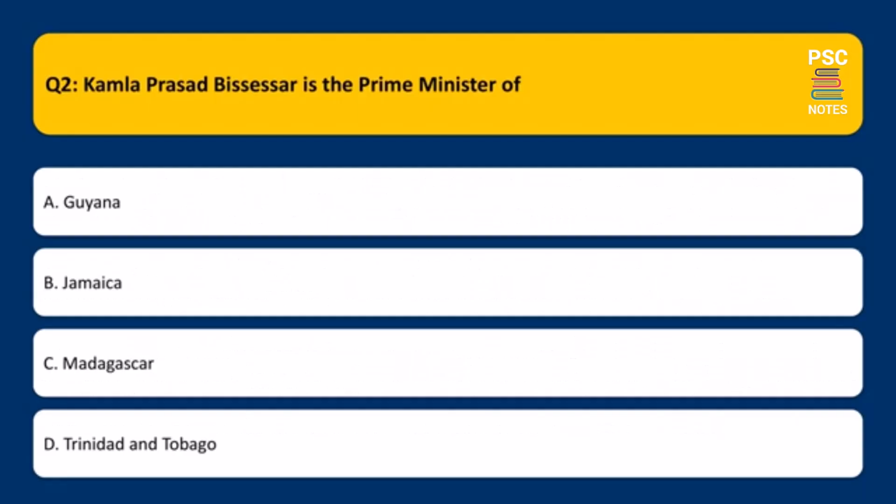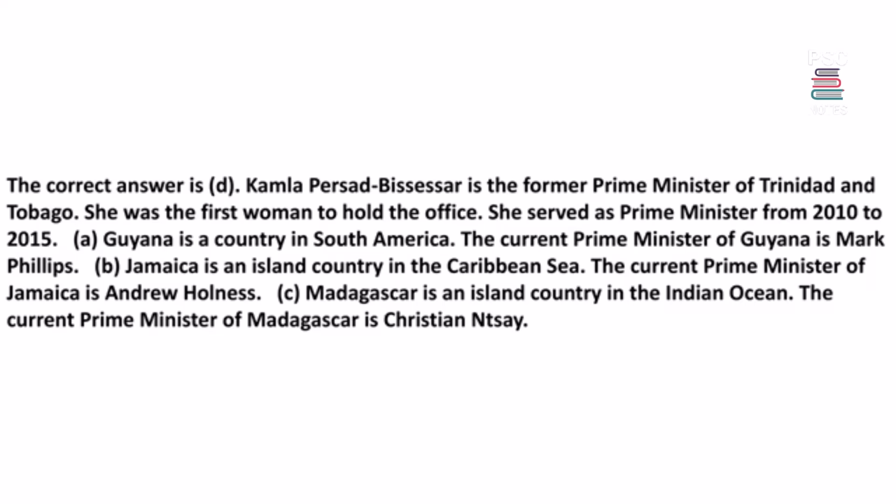Kamla Prasad Bisesar is the Prime Minister of A. Guyana. B. Jamaica. C. Madagascar. D. Trinidad and Tobago. The correct answer is D. Kamla Prasad Bisesar is the former Prime Minister of Trinidad and Tobago. She was the first woman to hold the office. She served as Prime Minister from 2010 to 2015.